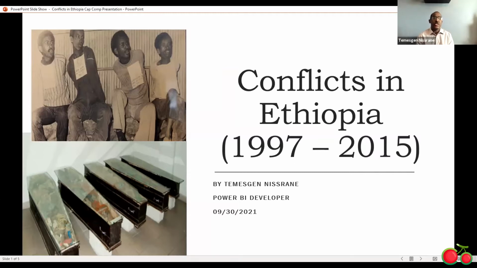My data source is ACLED, which is Armed Conflict Location and Event Data. The contributors to this data are BBC, Reuters, Agence France-Presse, and the Ethiopian News. My project name is Conflict in Ethiopia, 1997 to 2015. Why did I choose to study this project?